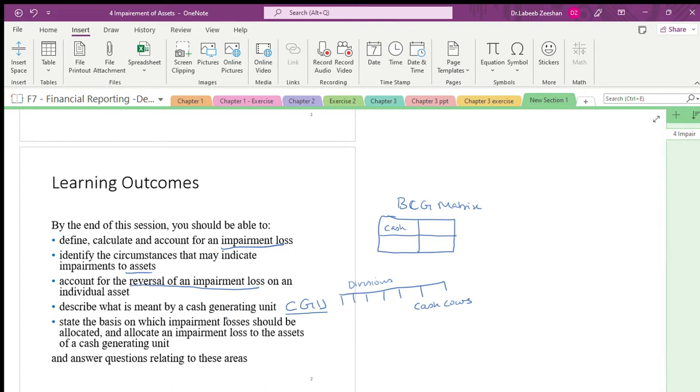There is a cash cow. There are the stars. We have something called dogs, and we have the question mark. We are dividing the business under four segments. This is called the Boston Consulting Group matrix. You have a cash cow. Some businesses are hot cakes. We'll say that yes, this product is a hot cake, which means this product is a fast moving good. One product will give you cash generation.